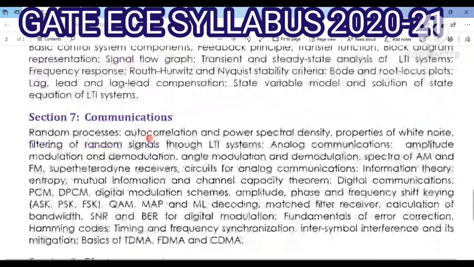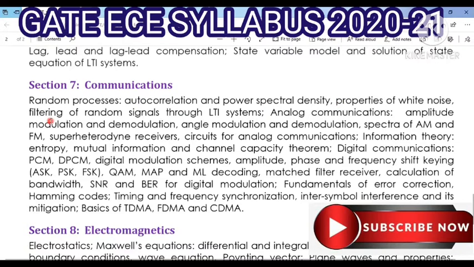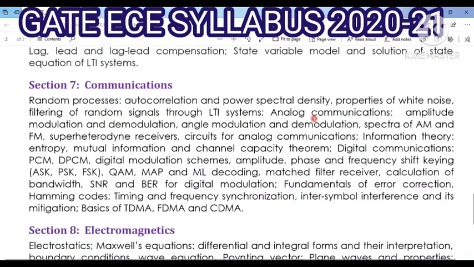Okay, so next section 7, that is communication. So in this subject, the course content are as follows: random process. So here we focus on autocorrelation and power spectral density, principle of white noise, filtering of random signals through LTI systems. Next part will be analog communication.